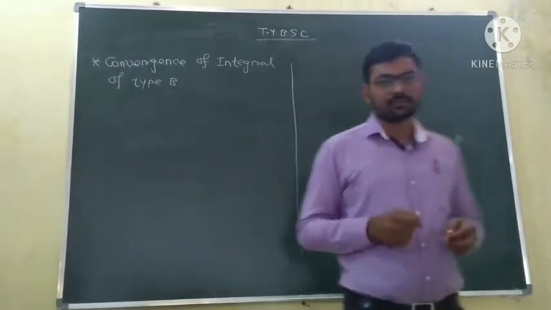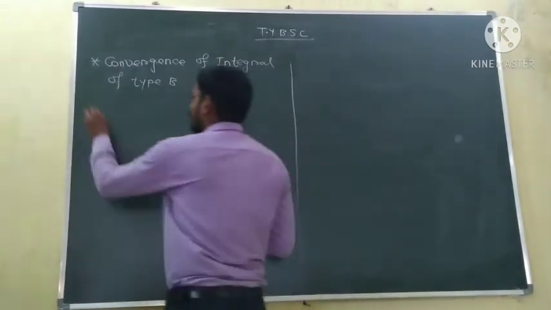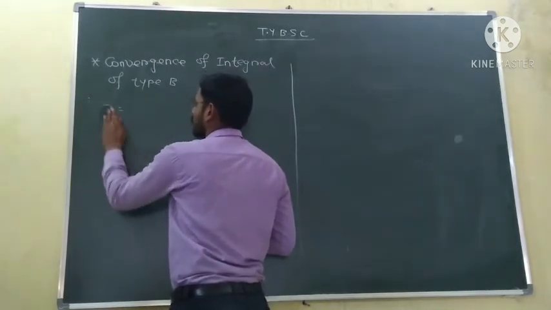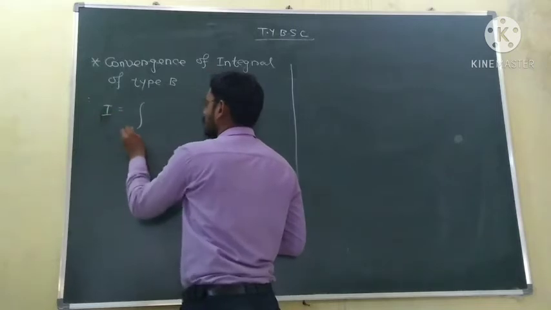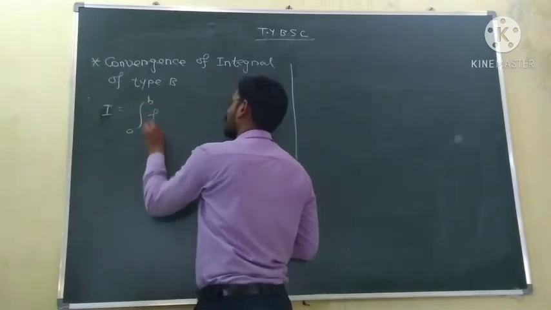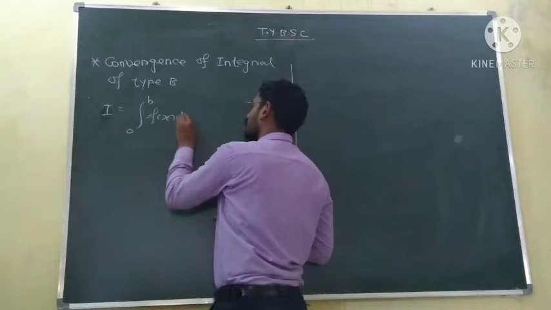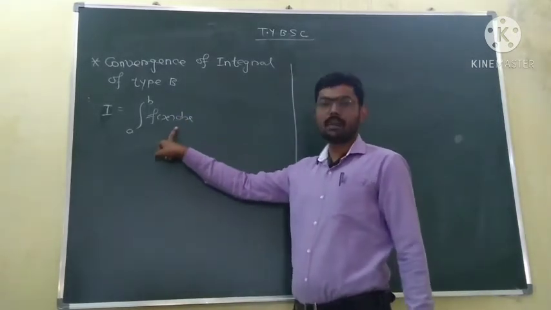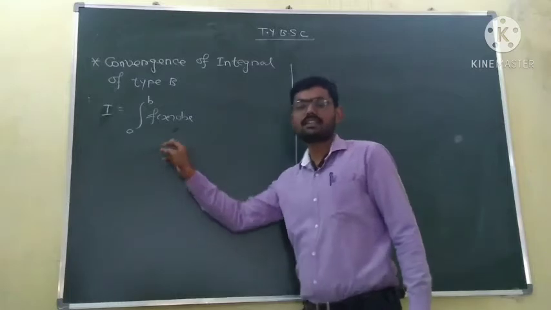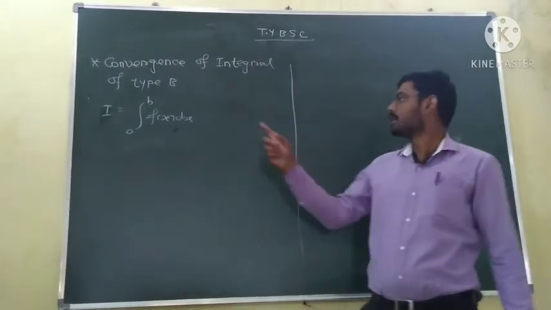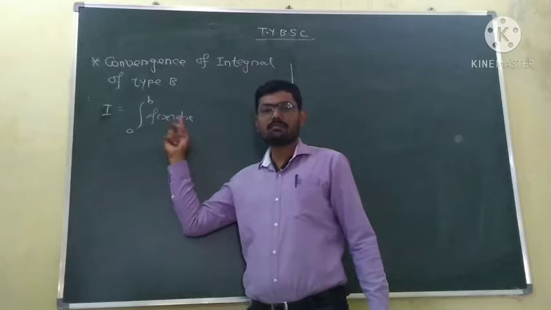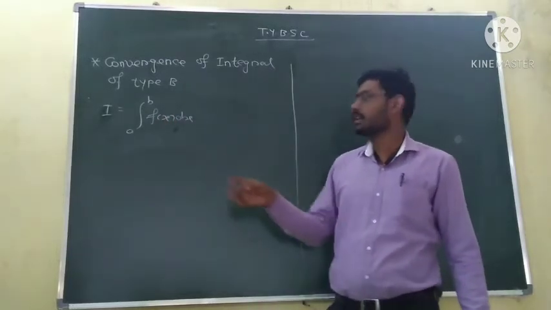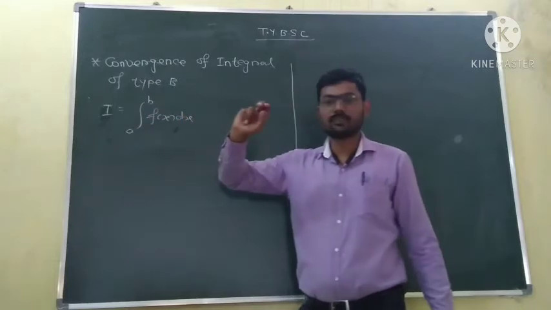Case 1. Suppose this integration I is equal to the integration from a to b of f of x, and suppose this is an improper integral of type B. Since it is an improper integral of type B, this integrand f of x must become unbounded or infinite in the given range.